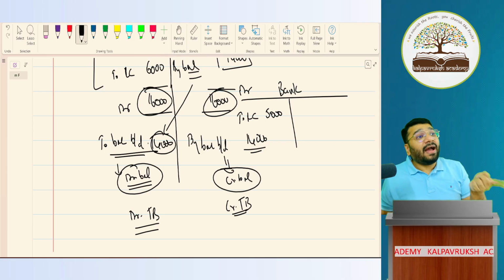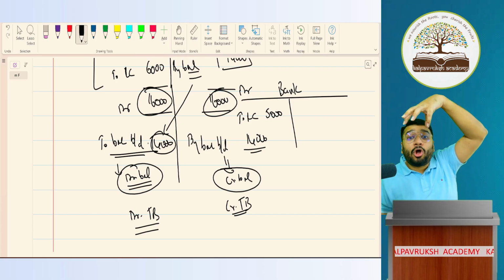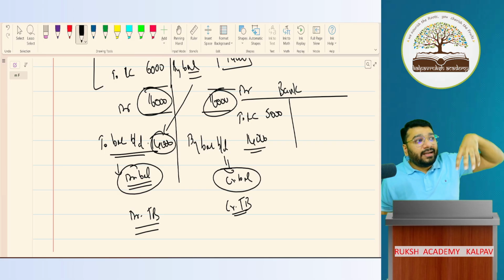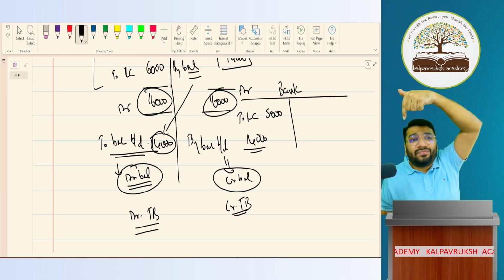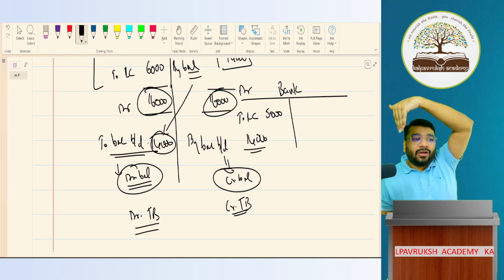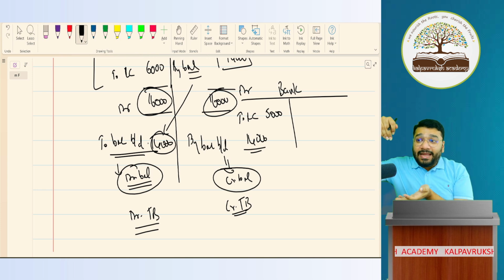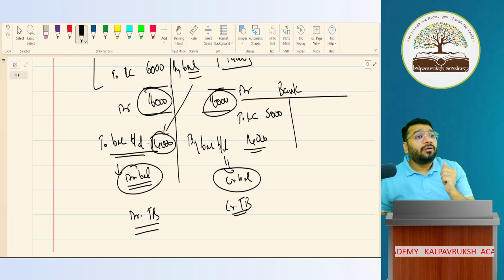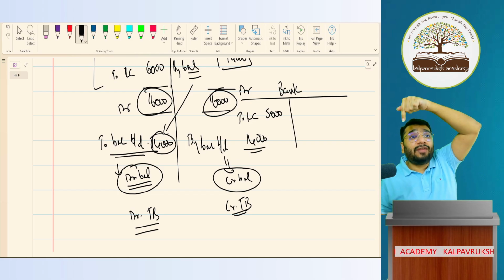Why? Because if I allow the nominal accounts to carry forward, they will get mingled with the nominal accounts of next year. For example, the current year sale balance is 1 lakh. If I carry it forward, this 1 lakh will get added to next year's sale. Imagine next year's sale is 50,000. So 1 lakh of the previous year and 50,000 of next year, total sale becomes 1,50,000. So in next year's financial statement your sale value will become 1,50,000, and that year's sale is actually 50,000. So we can never let the nominal account balances get carried forward to the next year.